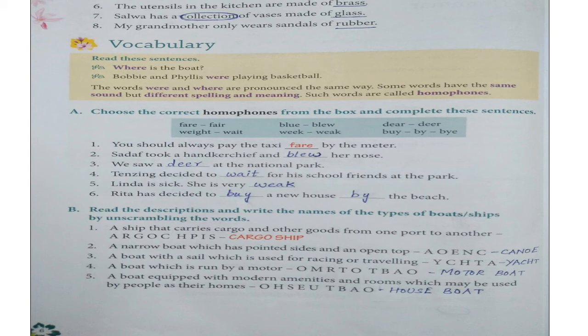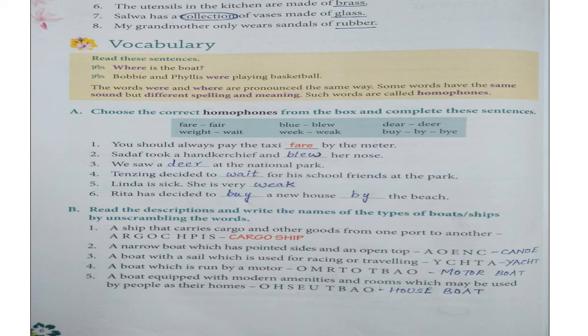Weight, WEIGHT is the weight of a baby, weight of a person, 50 kgs, 30 kgs, that is weight. WAIT is waiting for something, waiting for some time. Week, WEEK. This is a week of a month, the first week, Monday to Sunday. This is week: Monday, Tuesday, Wednesday, Thursday, Friday, Saturday, Sunday. These are the days of a week.